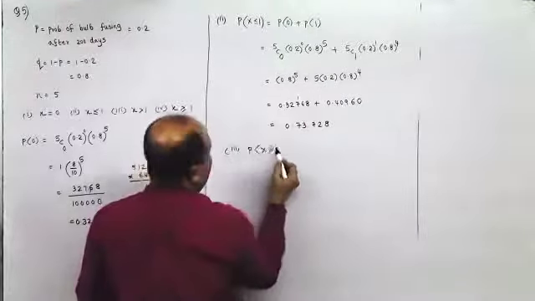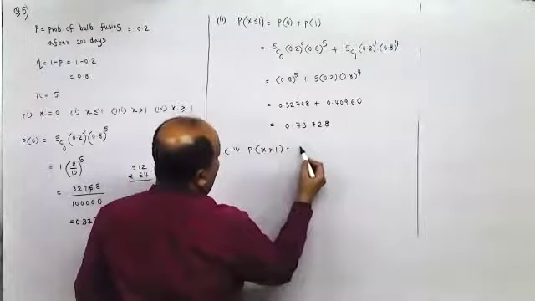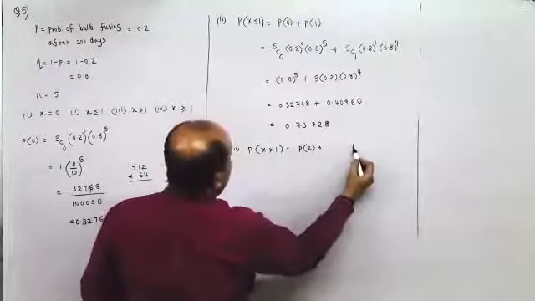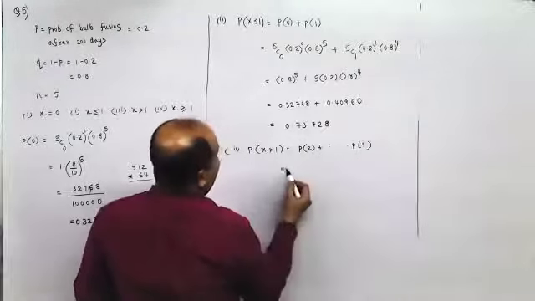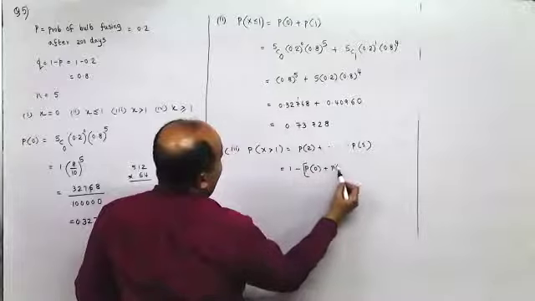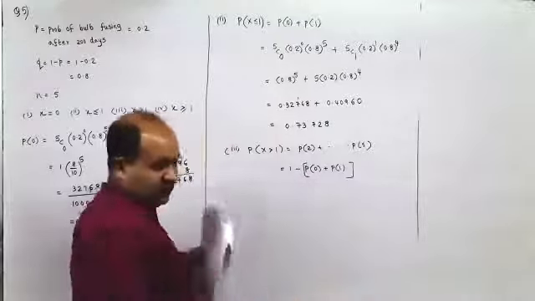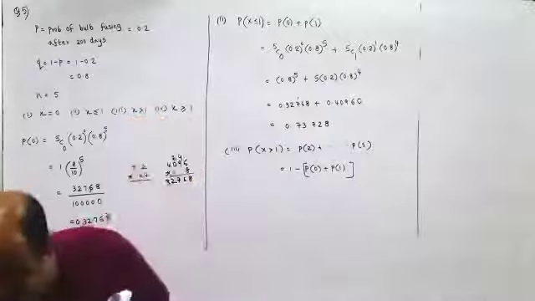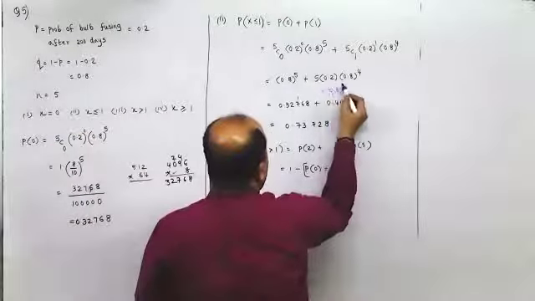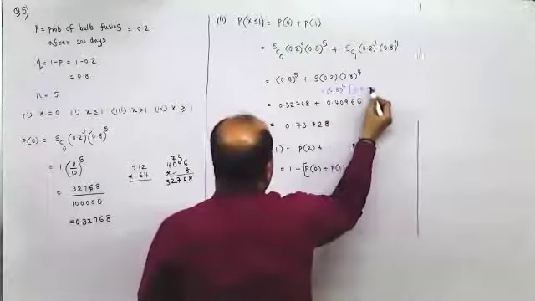P of x greater than 1 means 2 onwards till maximum 5. Instead of that, we'll take 1 minus P of x less than equal to 1. Sir, please work out the answer they have got. It is the same; take 0.8 raised to 4 common. So you will get 0.8 plus 1.